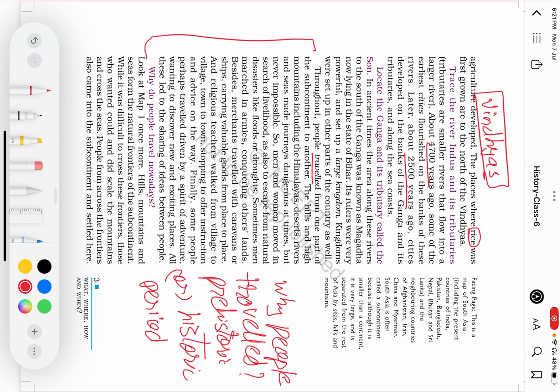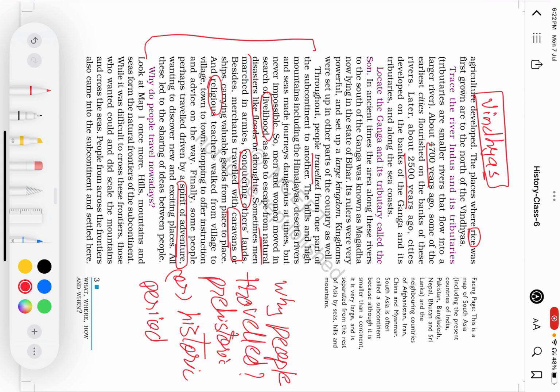They moved in search of livelihood, they moved because of natural disasters, and next they moved for conquest, for economic or trade purposes, and for religious proselytizing or religious propagation. It also explains that people traveled for the spirit of adventure.